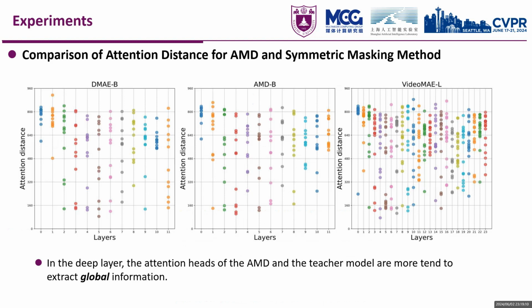In the video domain, the more global attention means that the model is able to capture more global information about the action, which is beneficial for action recognition. Therefore, AMD is better at tasks that require temporal understanding, which is due to the asymmetric masking strategy that allows the teacher model to see more contextual information.